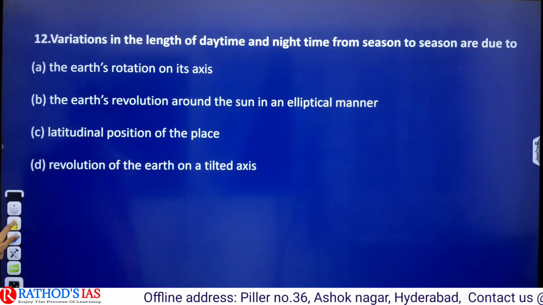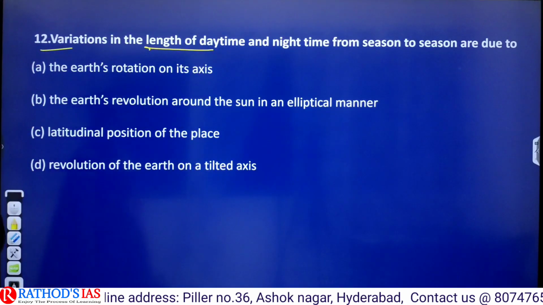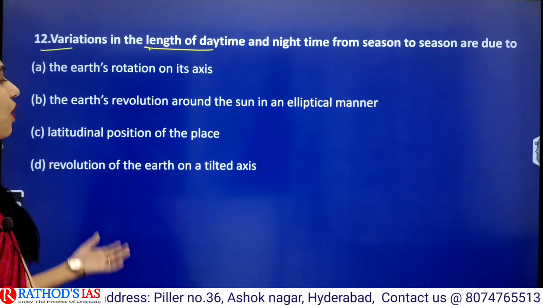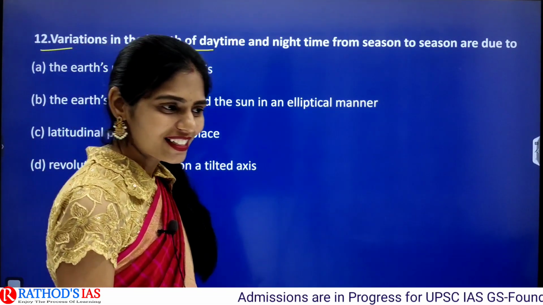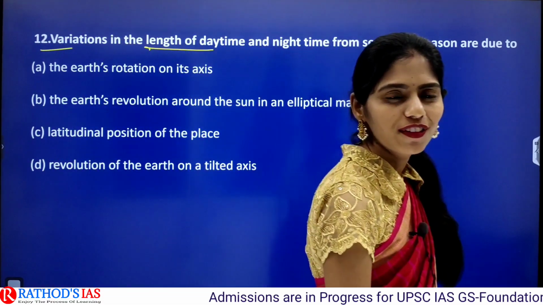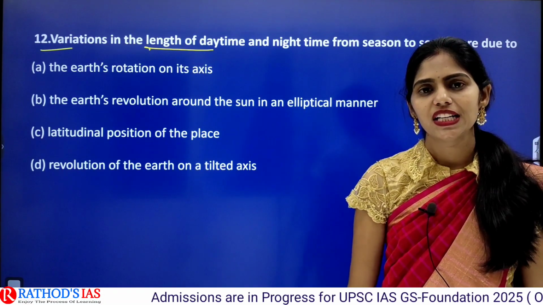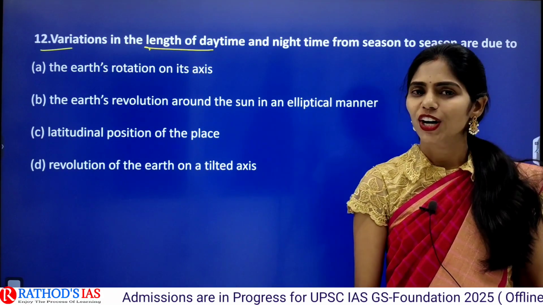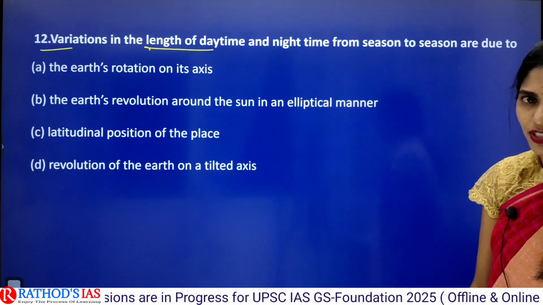And the next question is, variations in the length of daytime and night time from season to season, they are due to. Yes, from season to season there is a change in the length of day and night. In winter season we will be having short day and long night. In summer season we have long day and short night. So what is the reason? Let us see the options.